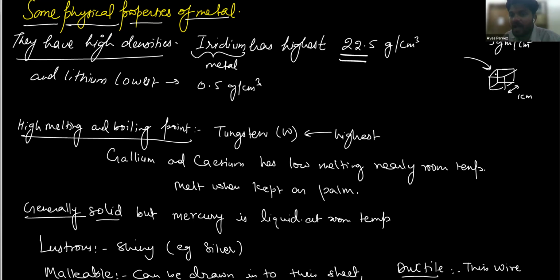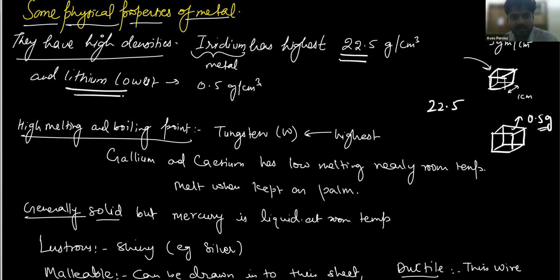If I make a cube of 1 centimeter length, 1 centimeter breadth, 1 centimeter height, and make it of iridium, then it will be the heaviest one, and it will weigh 2.25 gram. And if I make the same cube, with length, breadth, and height of 1 centimeter, of lithium, then this cube will weigh 0.5 gram. So do you understand that lithium has the lowest density?